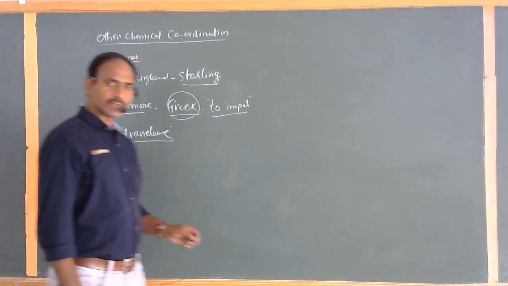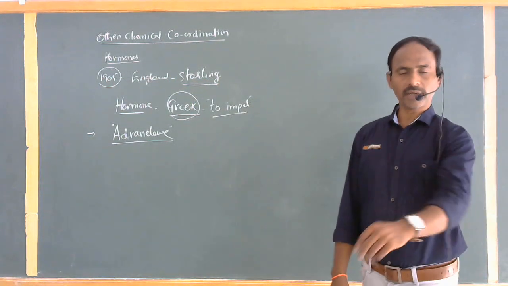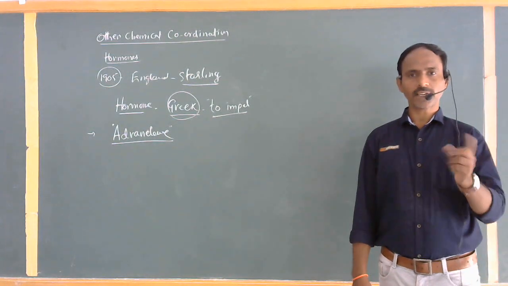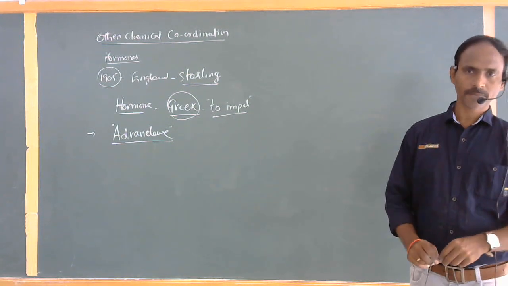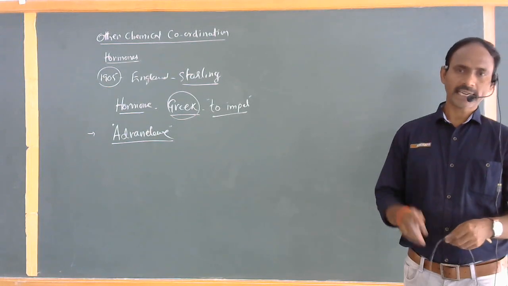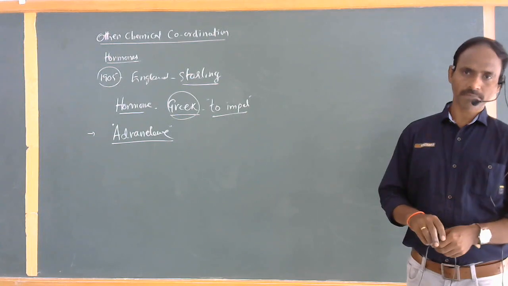Do you know where the adrenal glands are? On the top of the kidney. We discussed this previously in the fourth lesson, excretion. On top of the kidneys, one pair of adrenal glands is present, just like small caps. The adrenal gland has two divisions: adrenal cortex and adrenal medulla.